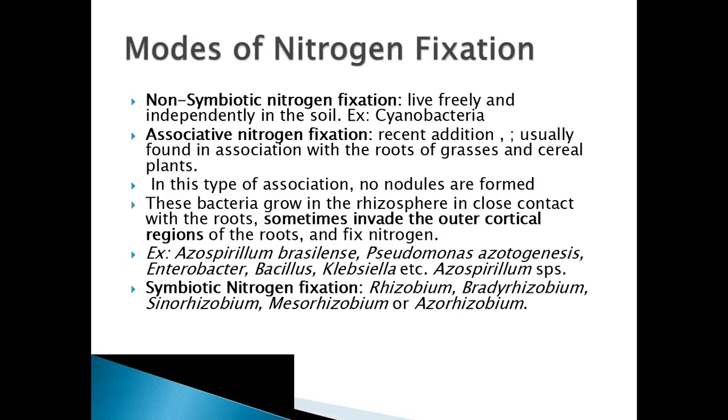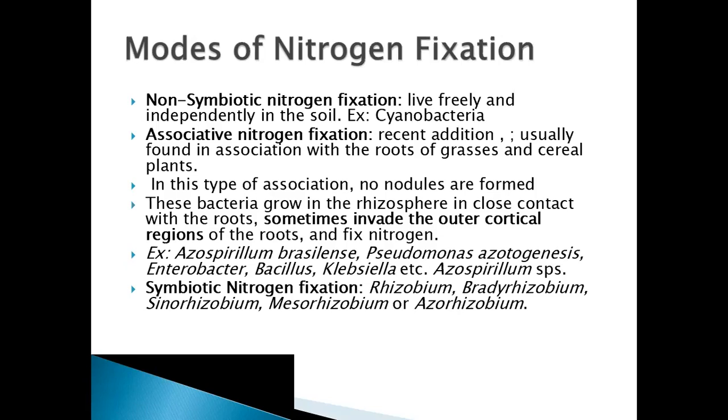Next is associative nitrogen fixation. This is a recent addition to the family of nitrogen fixing organisms. It is usually seen in the roots of grasses and cereal plants. Here, the difference is that nodules are not formed, but these bacteria grow in the rhizosphere in close contact with the roots, sometimes invade the outer cortical regions of the roots and fix nitrogen.